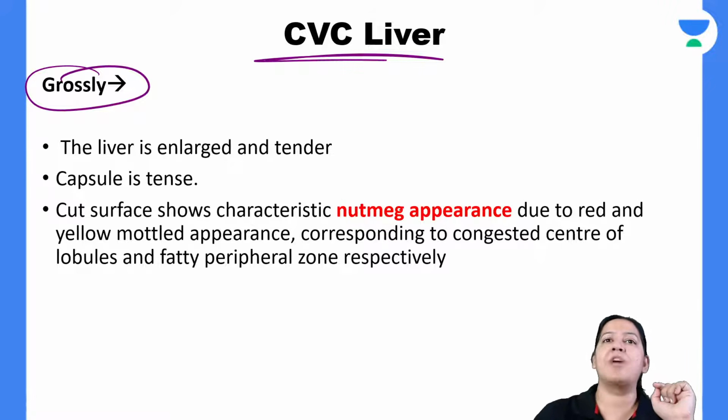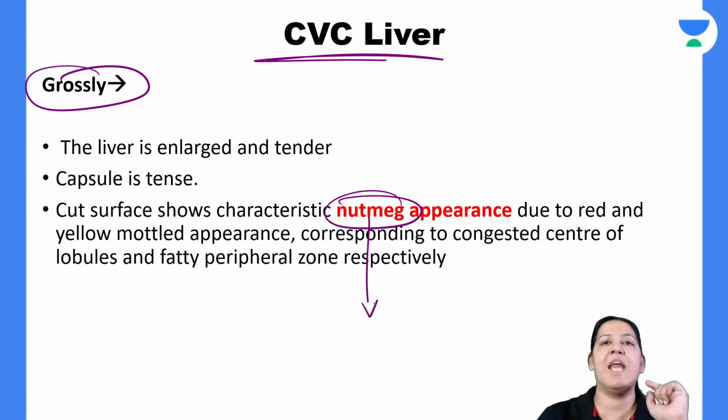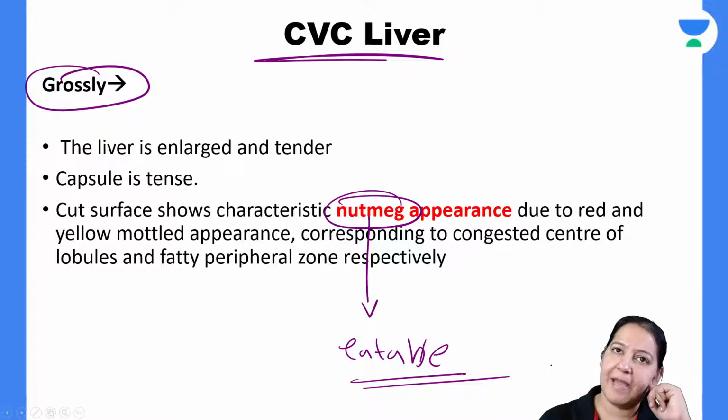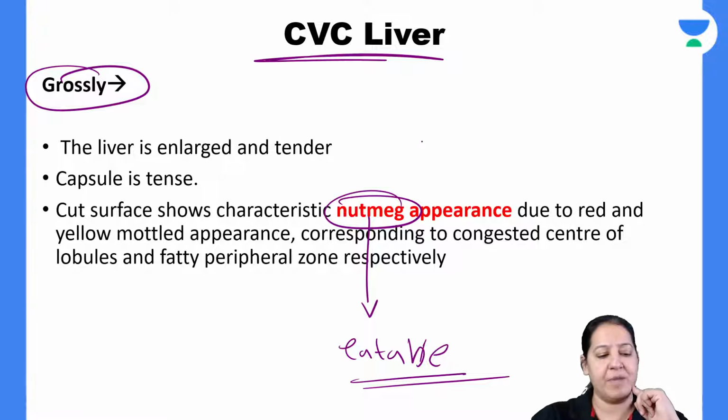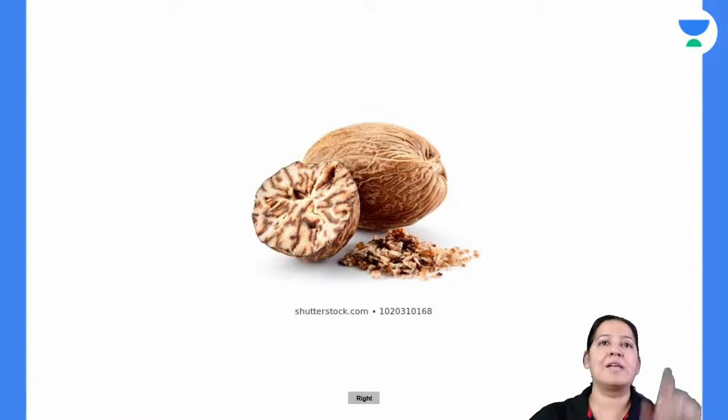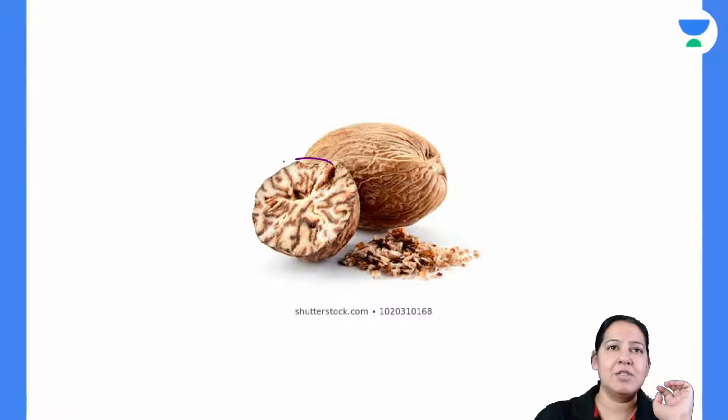In gross, learn the term nutmeg. Does anyone know the Hindi name of nutmeg? Nutmeg is an edible. It is present in your Indian kitchen. What is nutmeg called in Hindi? Nutmeg is known as jaifal in Hindi. Have you ever seen jaifal in your kitchen? You may have. It looks like this. It looks like supari.